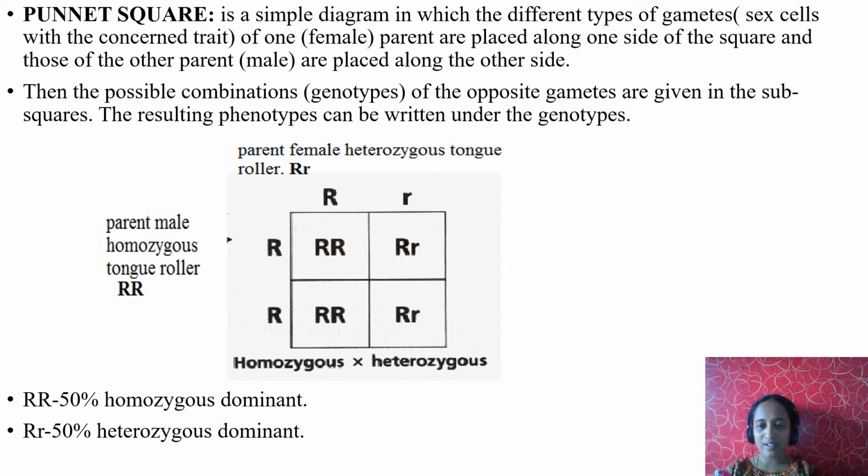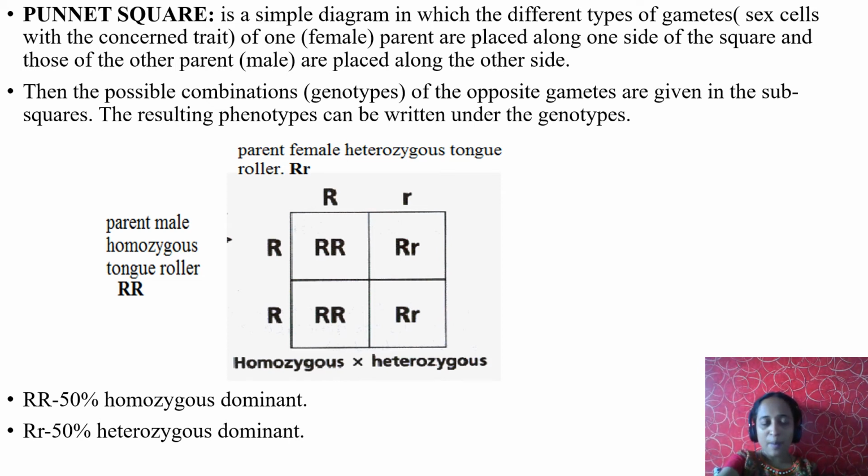Next, Punnett square. Can you see the square? This square is also called a Punnett square. It is a simple diagram in which the different types of gametes or sex cells with the concerned trait of one female parent are placed along one side of the square and those of the other parent, male, are placed along the other side. Can you see the picture?